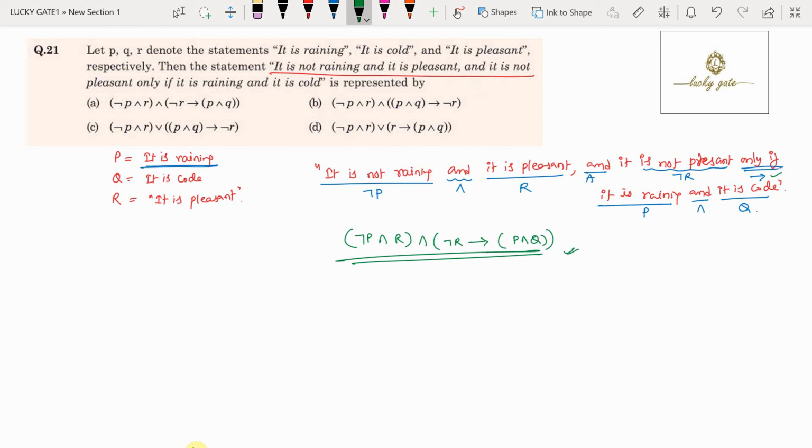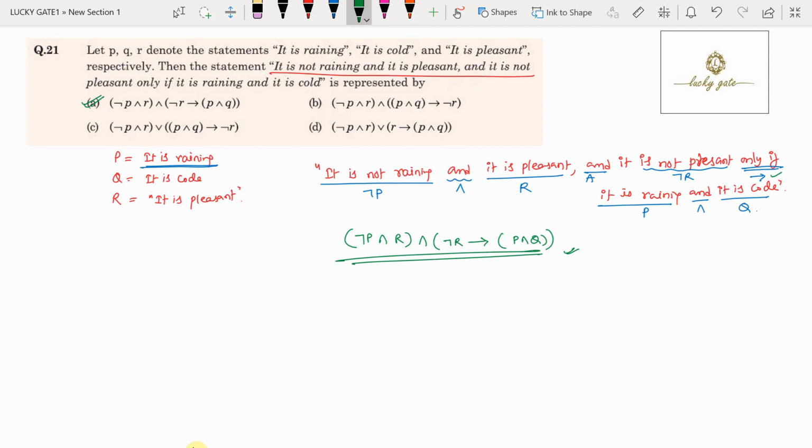Now this is the statement. Now this statement is matching with which option? Check it. Option A says negation P and R, and negation R implies P and Q. This is matching with my answer. So the answer for this question is option A.